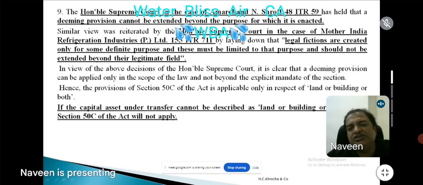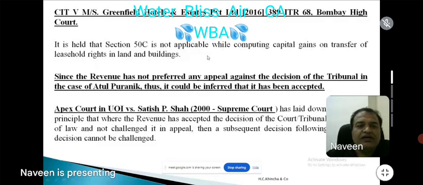The Supreme Court has long back held in Amarchand and Shroff, 48 ITR 59, that a deeming provision cannot be extended beyond the purpose for which it is enacted. Again, the Supreme Court has held in the case of Mother India Refrigeration, 155 ITR 711, that legal fictions are created only for some definite purpose, and these must be limited to that purpose and should not be extended beyond their legitimate field. If the capital asset under transfer cannot be described as land or building or both, then please do not apply 50C of the Act.